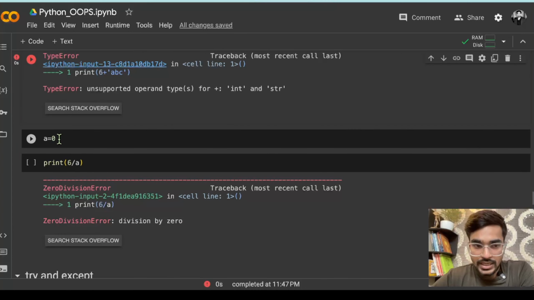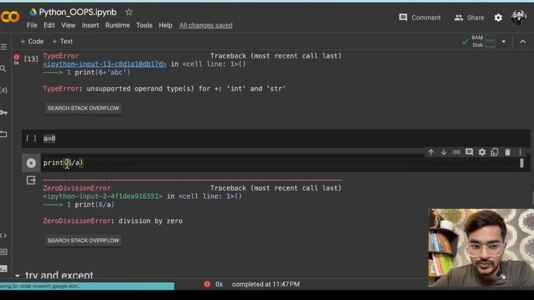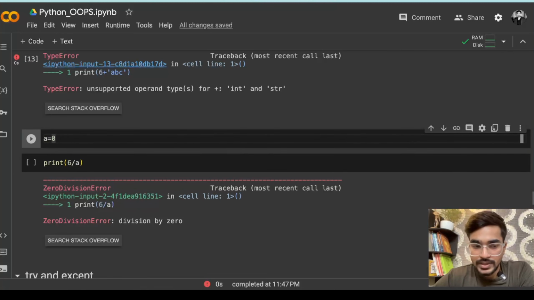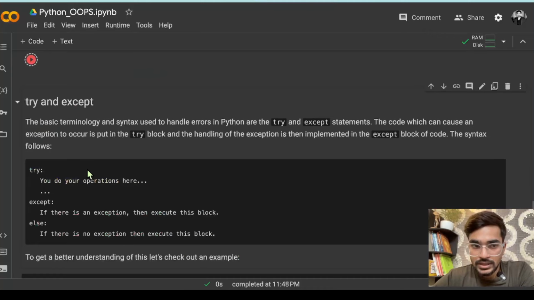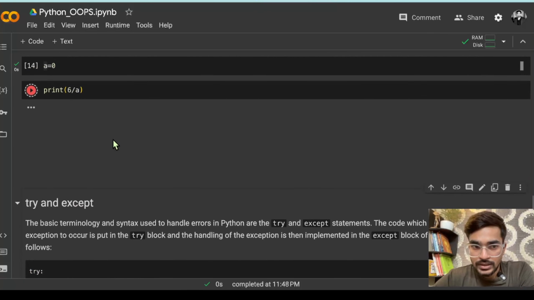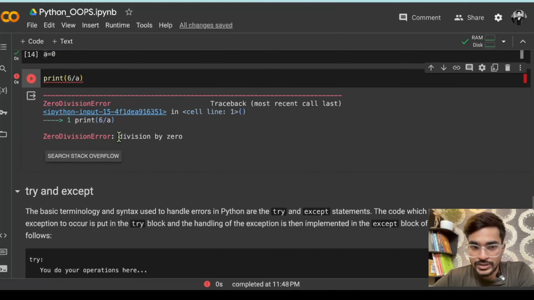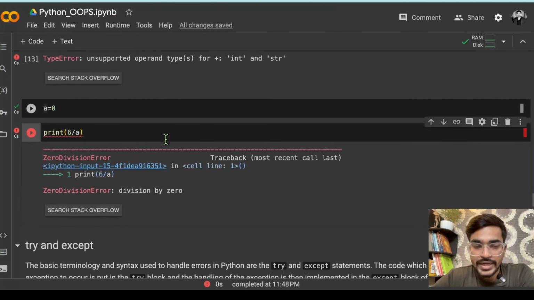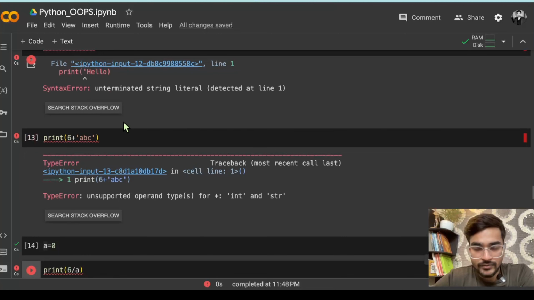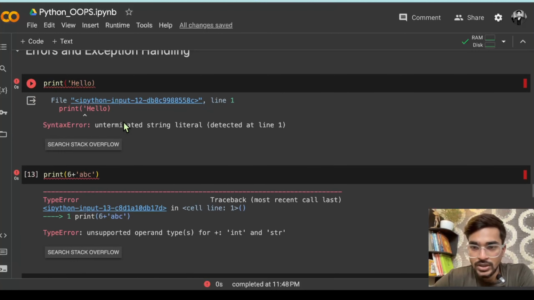So these are just some errors which I am showing you. And let's say a equals 0, and if you want to print 6 divided by a, that means 6 divided by 0, because a is 0 as you have already defined. So it will give a division error, because if you divide 6 by 0 it will be undefined. So it will not return any value, it will return an error that is division by zero error. There will be many errors, I have just shown you 2-3 examples.